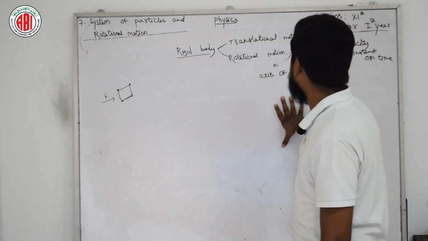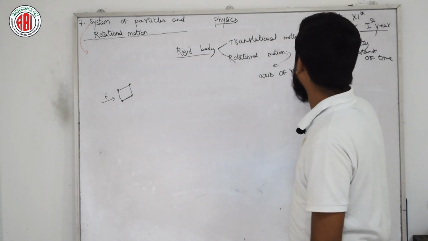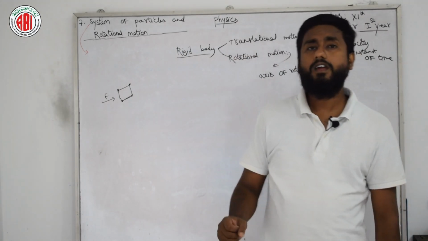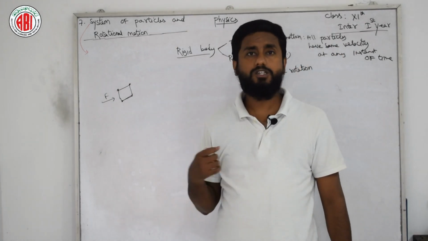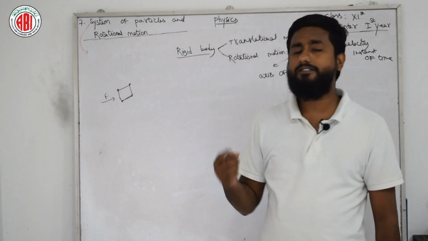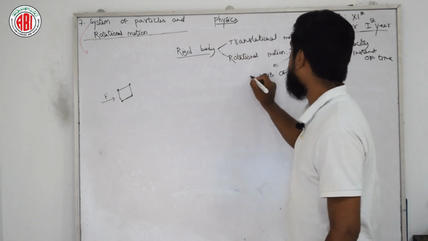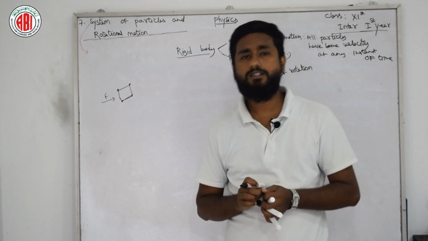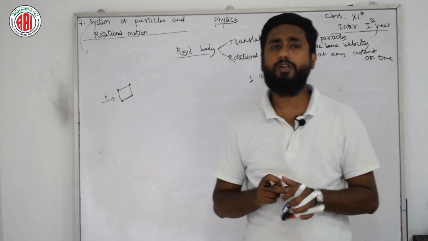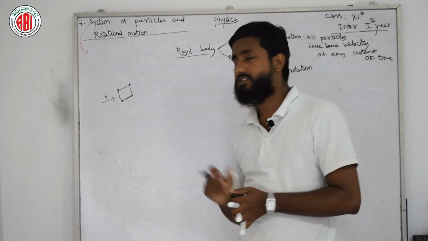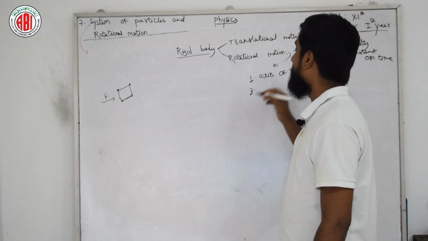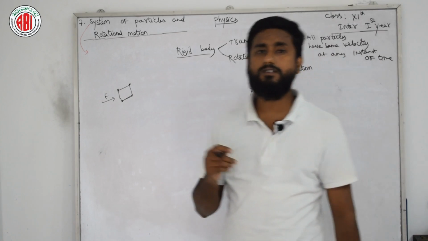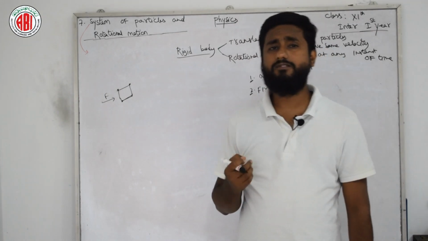So we have learned that in translational motion, all the particles have the same velocity at an instant of time, whereas a rotating rigid body has its own axis. One more condition for a rotating rigid body: the motion of a body which is pivoted or fixed in some way is called rotational motion. The next thing is that the body has to be fixed, along with being pivoted.